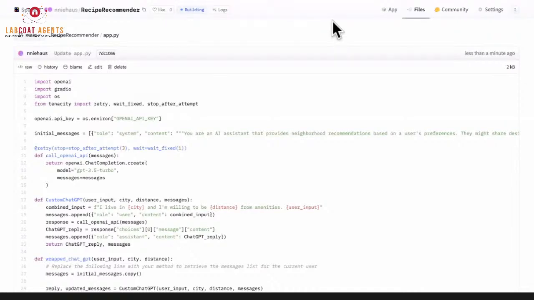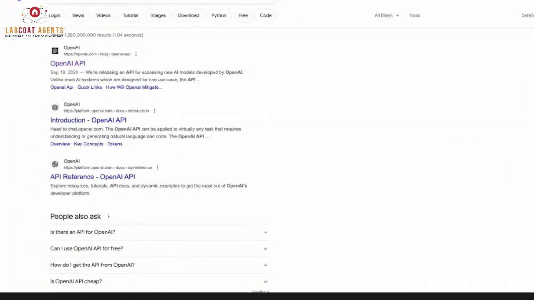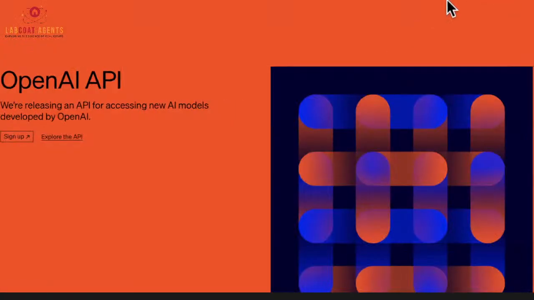All right, so now while we're waiting for that tool to build, which again only takes like 30 seconds, the stuff is so fast, it's kind of remarkable. I want to just mention one other thing that you're going to need, and that is that you're going to need your own API account with OpenAI, okay? So the way you do that is you literally Google OpenAI API, right? I pulled this up earlier. You're going to click on this first option, and then you're just going to need to create an account, right?